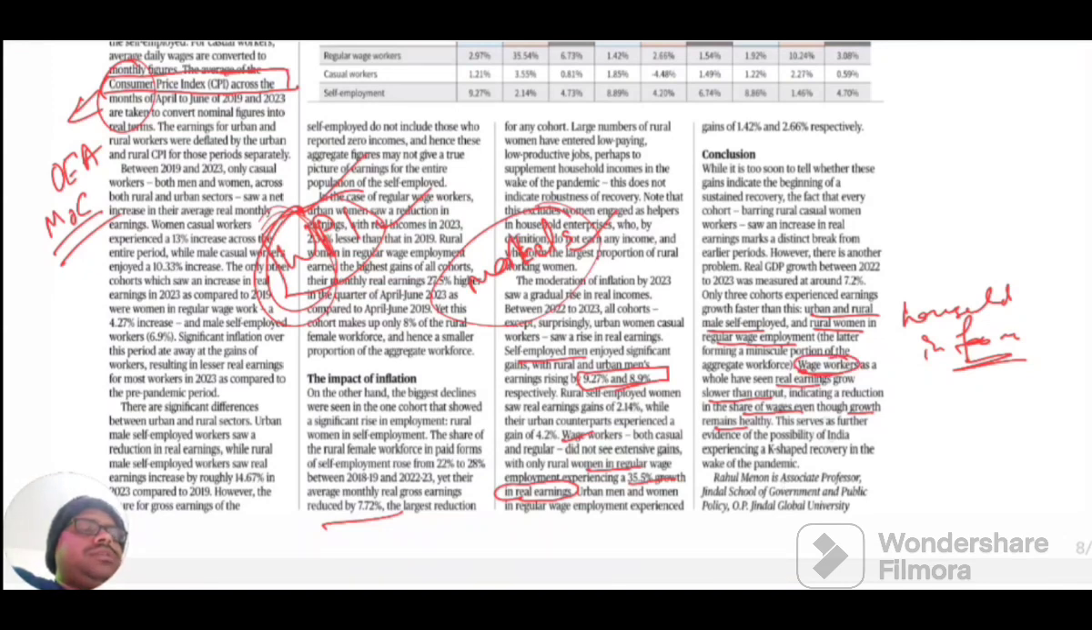This is further evidence for the possibility that India has experienced a K-shaped recovery in the wake of the pandemic. The K-shaped economic recovery refers to various industries recovering at different points of time. So this indicates a K-shaped recovery, and not a uniform recovery. When many sectors recover at the same point of time, we call it a uniform recovery. But in a K-shaped recovery, various sectors recover at various points of time. So that is called a K-shaped recovery.